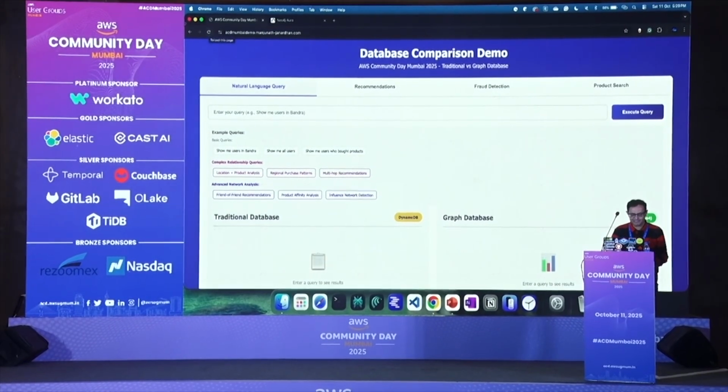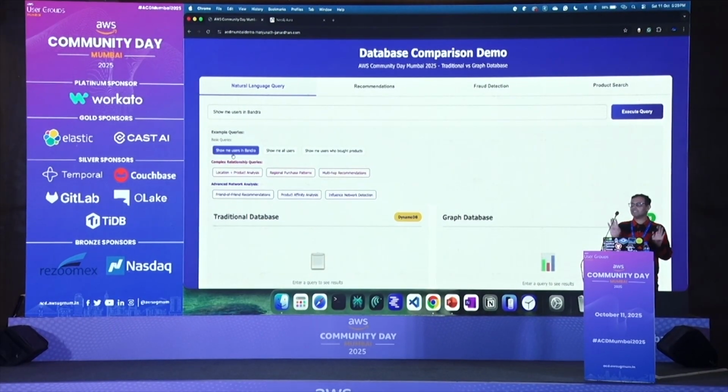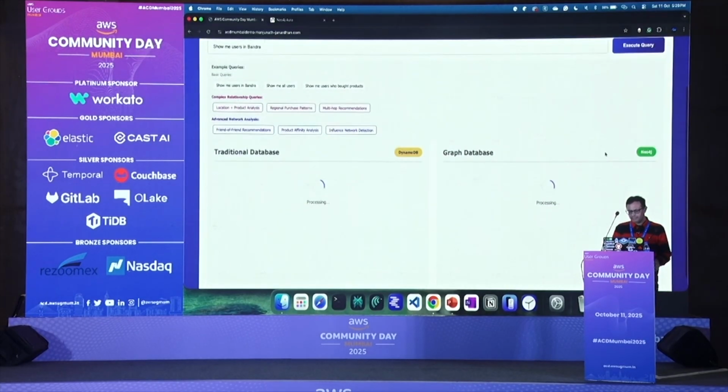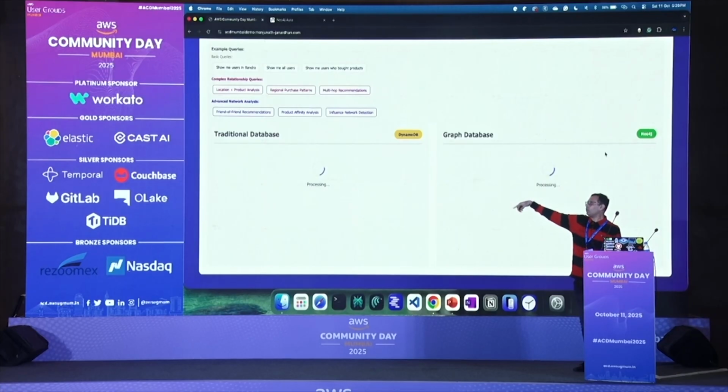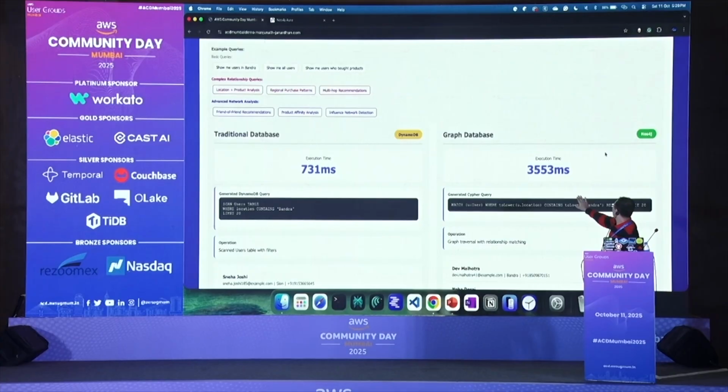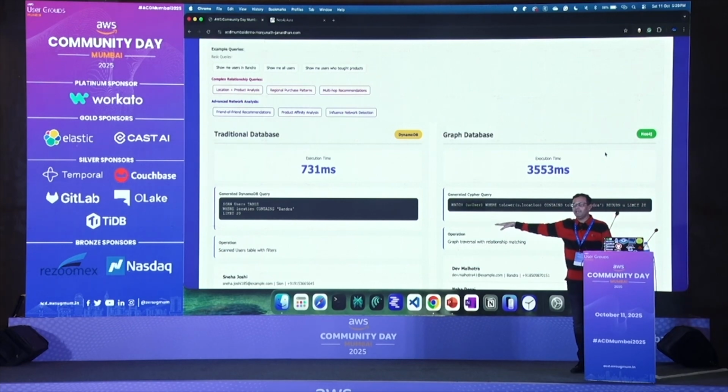Now let's do a simple query first. Show me the users in Bandra. Then I'll run the query. Let's see both. See, the traditional one uses DynamoDB automatically. This one is using Neo4j. For now, don't look at the latency part, because my Neo4j is not in the same VPC. It's entirely outside the network, so you will see a query difference.